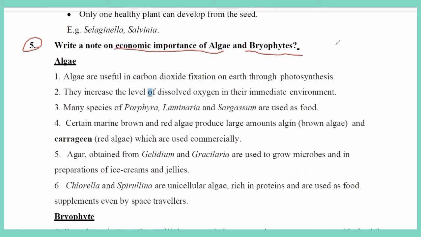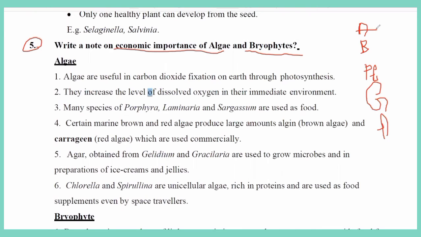Already I said plants are divided into: number one, the algae; number two, the bryophytes; number three, the pteridophytes; and then gymnosperms and angiosperms.